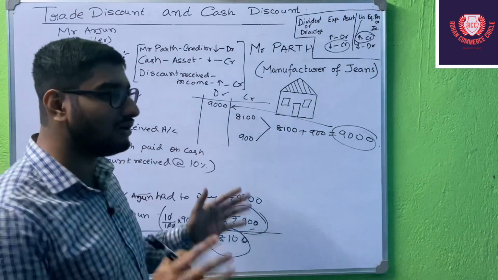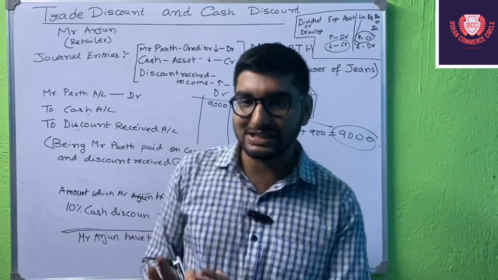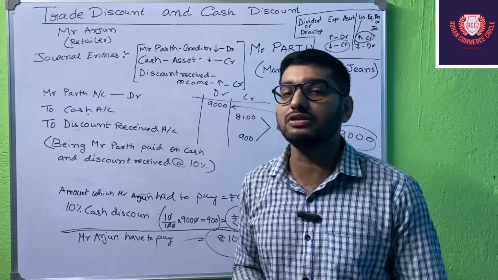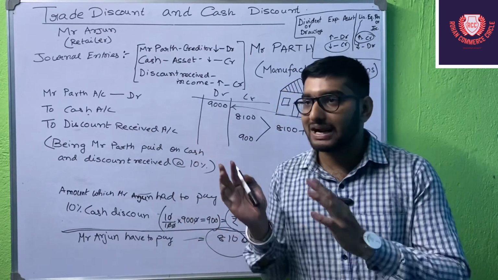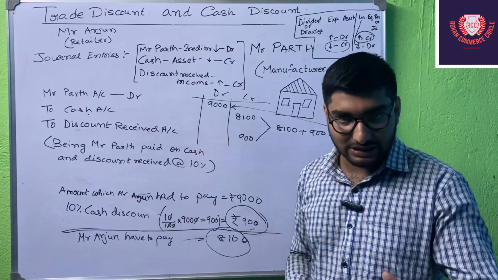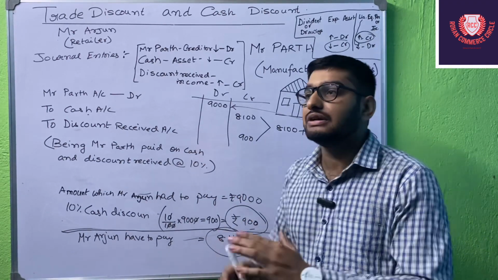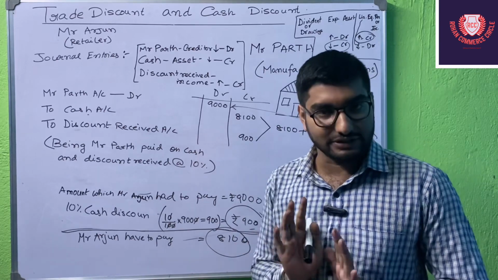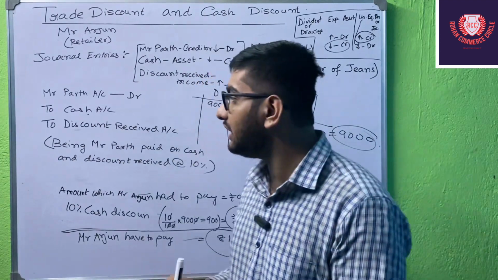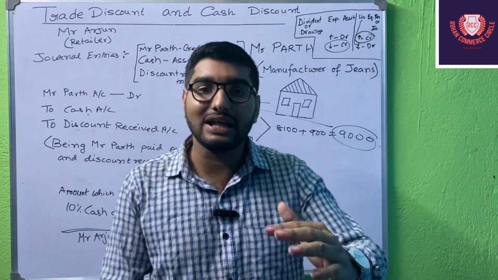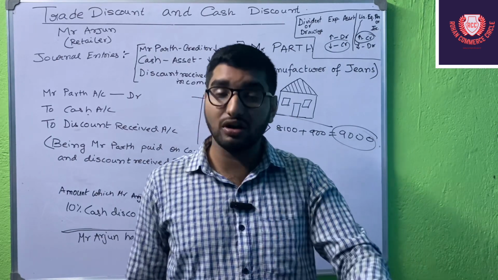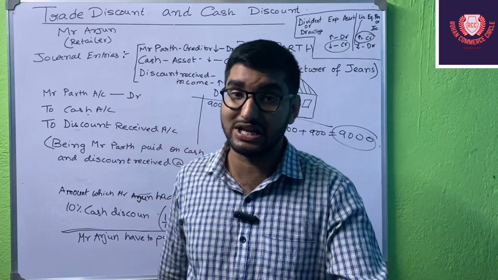Okay, so I hope this concept of cash discount is clear. So what is the concept of cash discount? Basically, why does the purchaser get a cash discount over here? Because he is paying the amount before the due date to the manufacturer or to the seller. So as he is paying the amount before the due date, this discount is also called purchase deal.